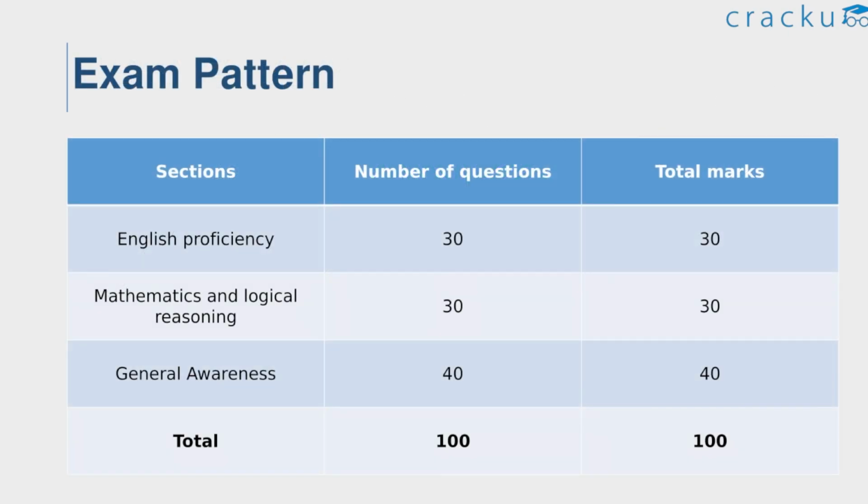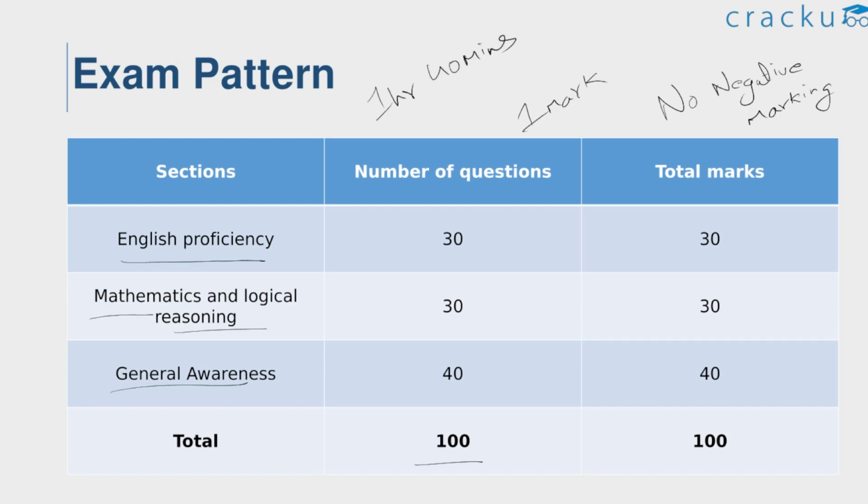Firstly, let us look at a brief about the TISSNET examination pattern. There will be 3 sections including English proficiency, mathematics and logical reasoning and general awareness. A total of 100 questions will be given and each question carries 1 mark. And please note that there is no negative marking for this examination. The exam duration is 1 hour 40 minutes. So this is all about the examination pattern. So now let us see the last minute tips for TISSNET 2023.